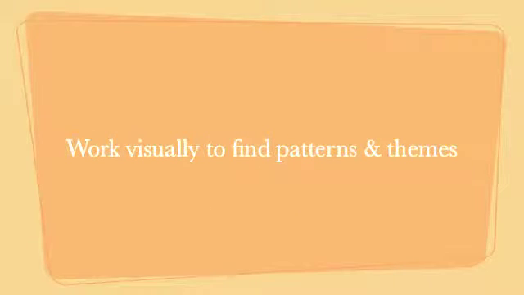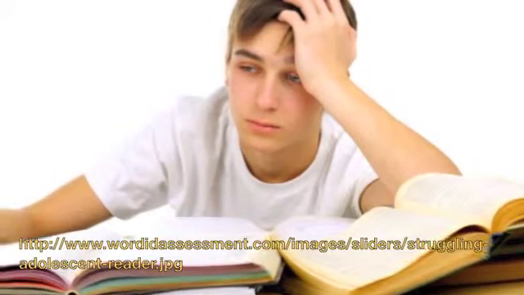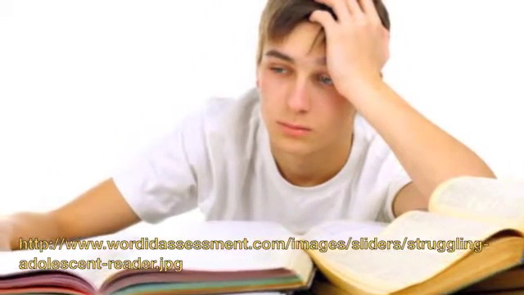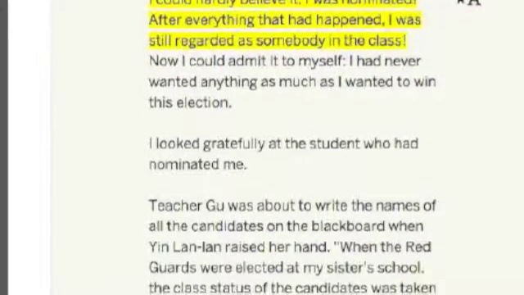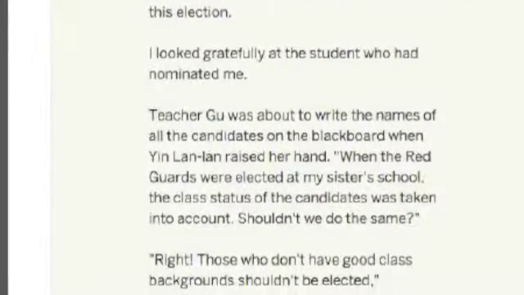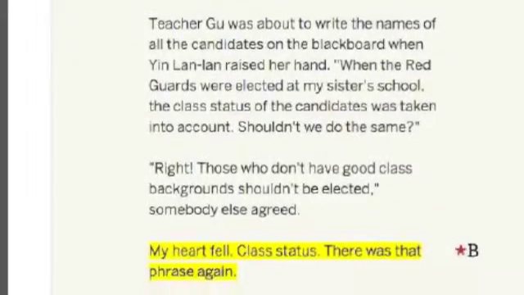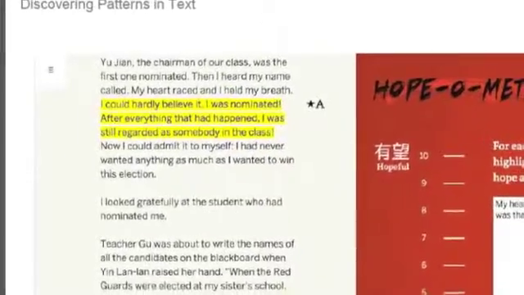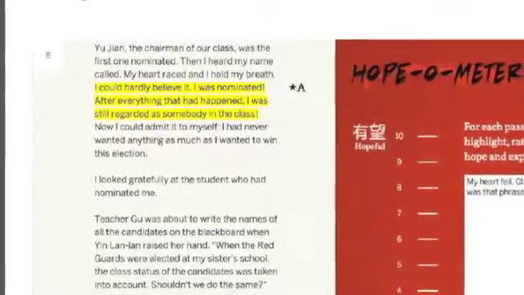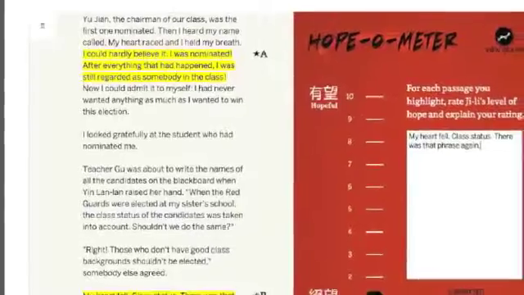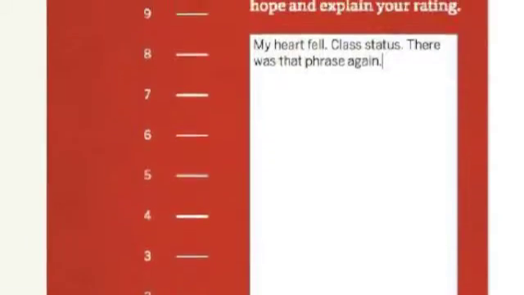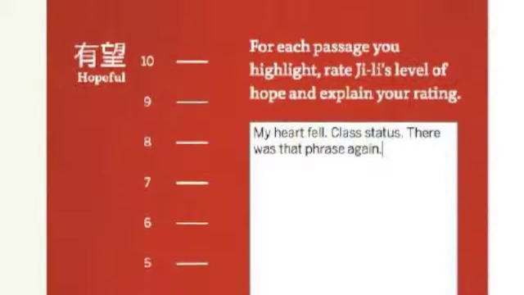Another way to decode complex texts is to help students find patterns and themes. It's not easy for middle school students to identify themes and patterns across a complex text. In Amplify's example, students read a memoir of a girl in China during a cultural revolution, and the teacher wanted students to focus on the theme of hope. So the question students had to answer was, is the girl hopeful or hopeless at various stages throughout the chapter? The student highlights the quote in text, and for each quotation, the student rates the character's feelings of hope on a scale of 1 to 10.